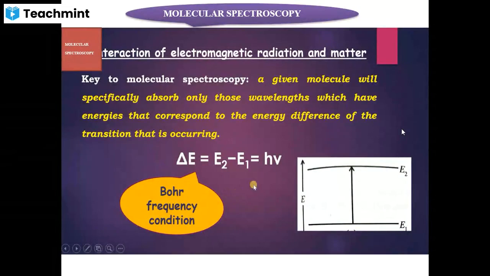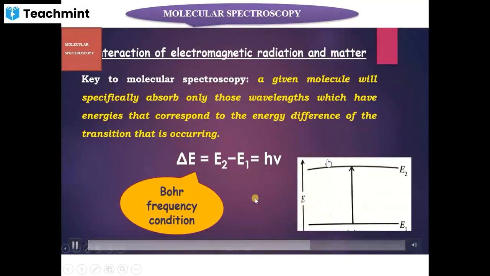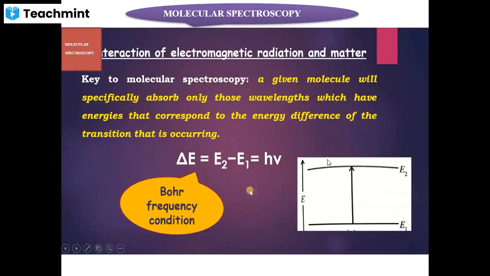In other words, for absorption to occur, the energy of the photon, that is the energy of the radiation, must match the energy difference delta E between the quantized energy levels E1 and E2. This is the key point in molecular spectroscopy. That is, a given molecule will absorb only those frequencies or wavelengths which have the energy that corresponds to the energy difference of the transition that is occurring.